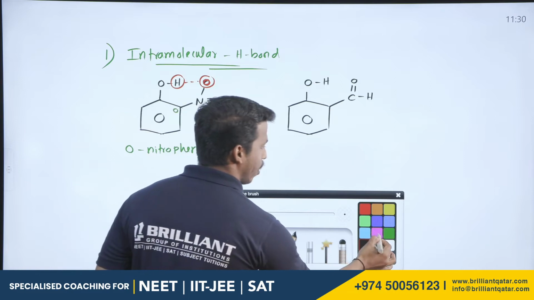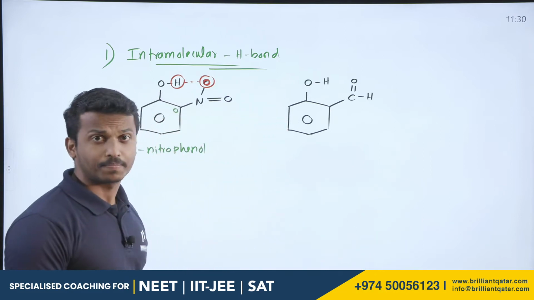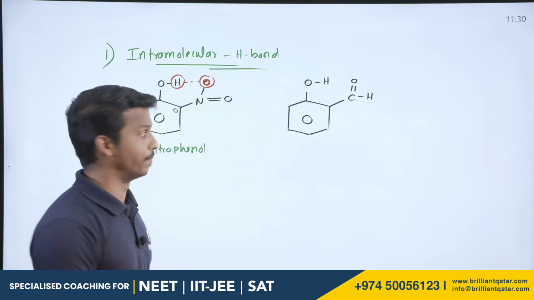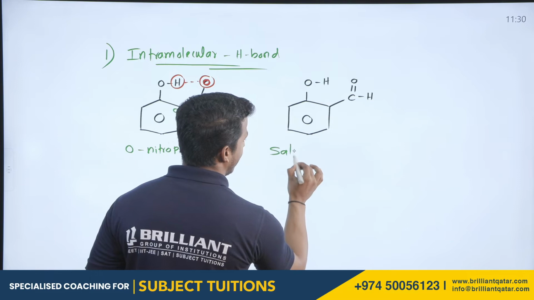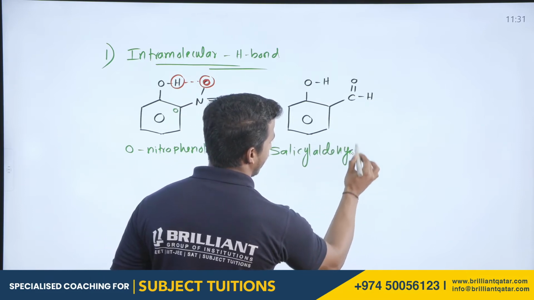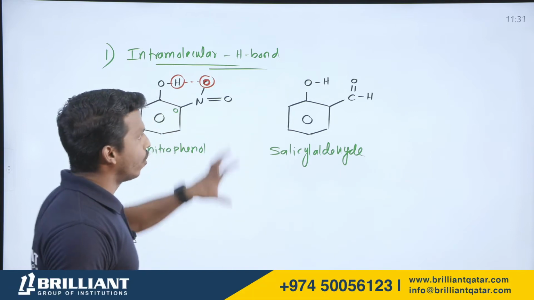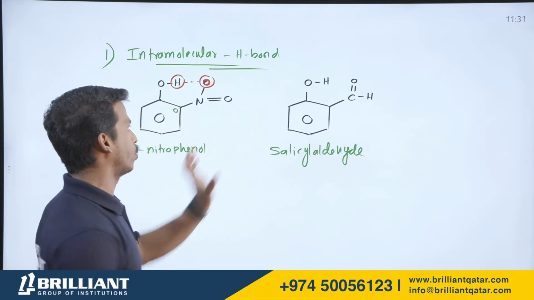So what is the name of this compound? Hope you studied in grade 12 in the chapter on alcohols, phenols and ethers. Phenol with an aldehyde group in the ortho position is called salicylaldehyde, right?